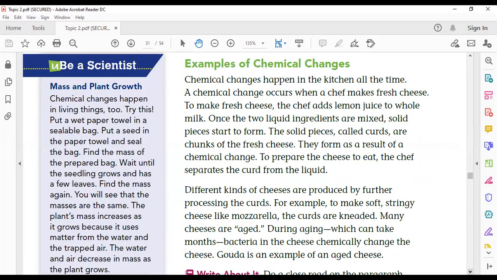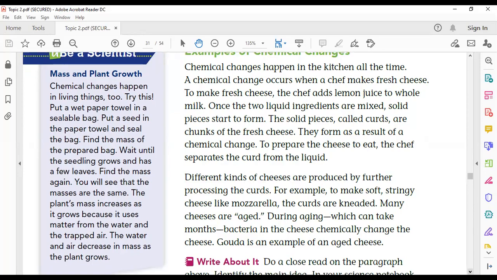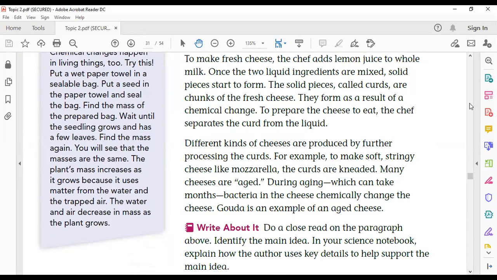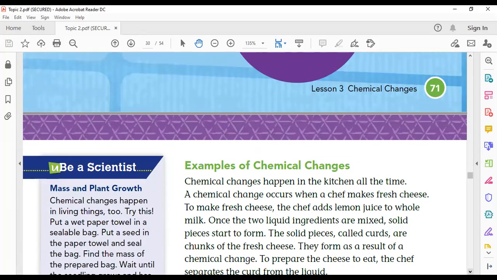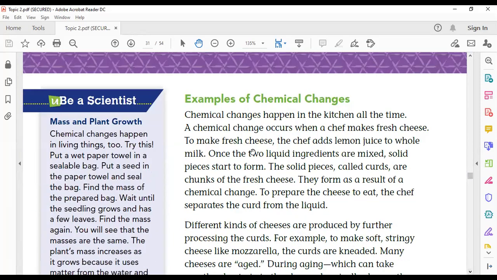Another example of chemical changes: many chemical changes happen in the kitchen all the time.